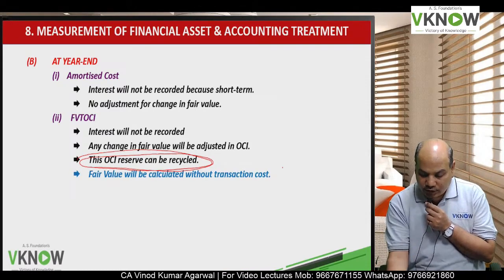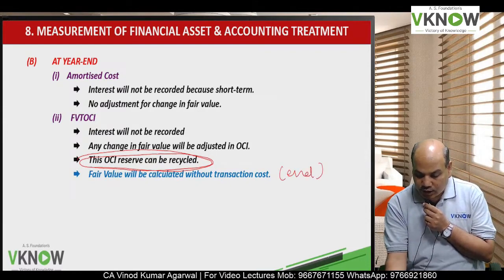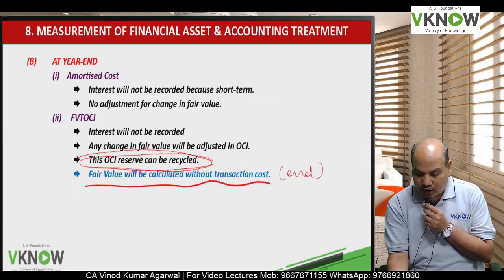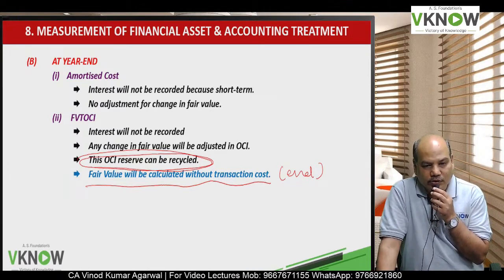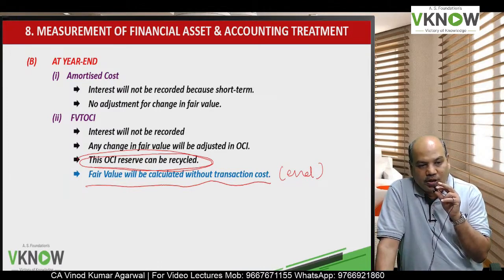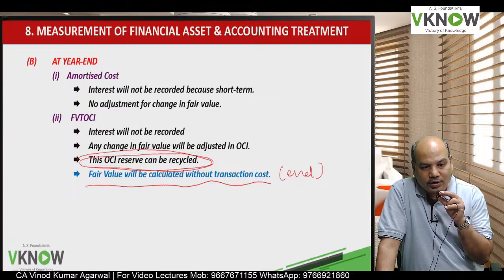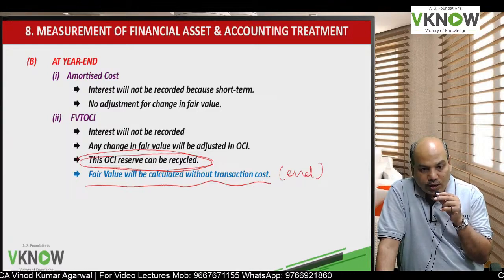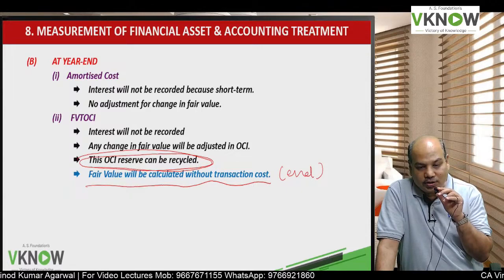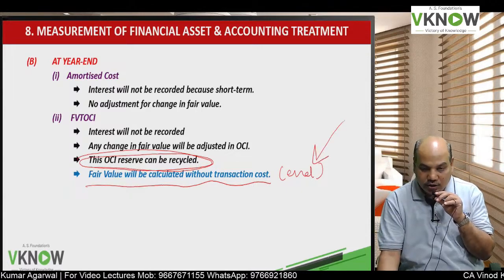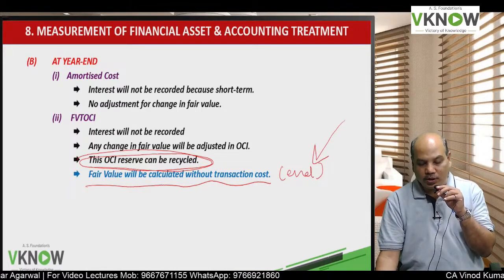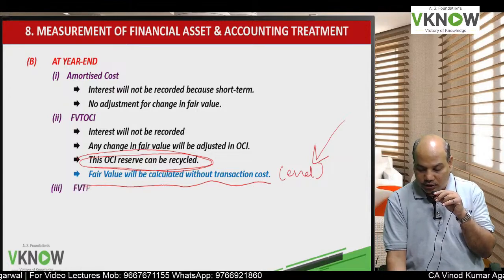At the end of the year, fair value will be calculated without transaction cost. At the beginning I had told you, at initial recognition we take transaction cost also, but at the end of the year, the fair value will be without considering the transaction cost.